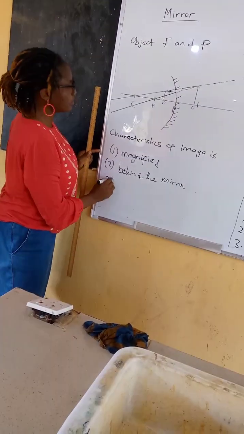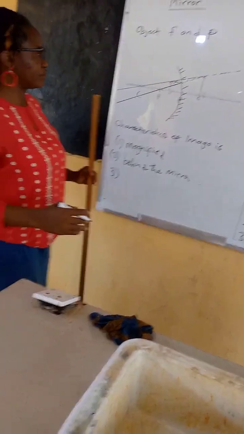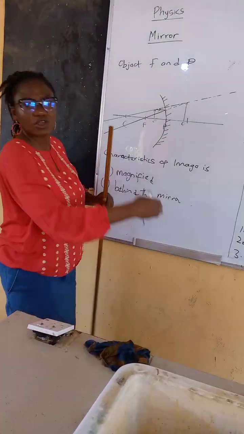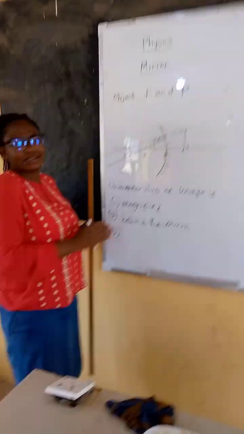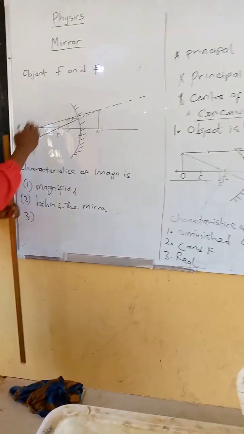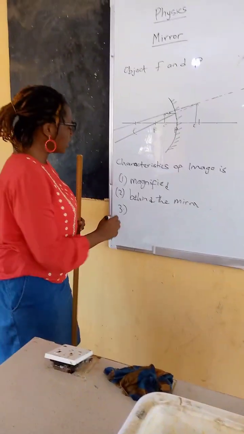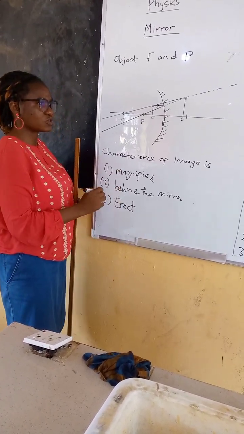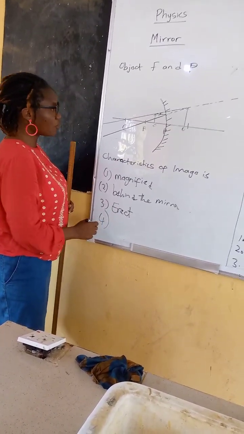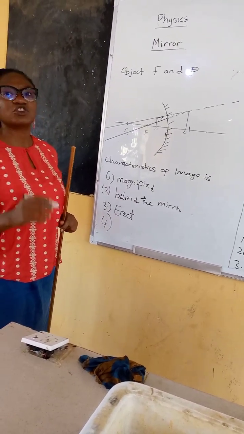Another characteristic is that it is erect. It is not like the rest, which are upside down. This one is just like the object. It resembles the object. So we call it in physics what? Erect. It is not upside down, so it is what? Erect. Then number 4, it is virtual.